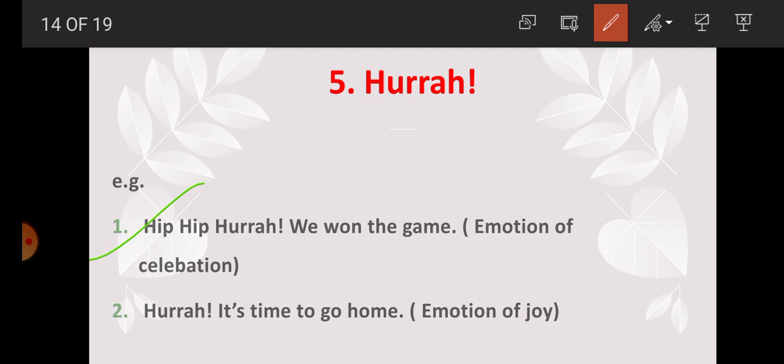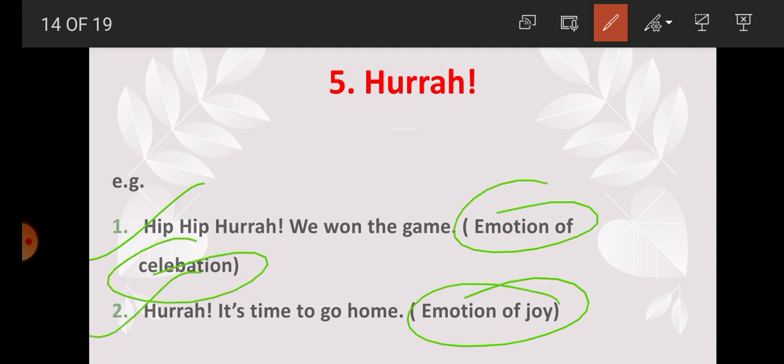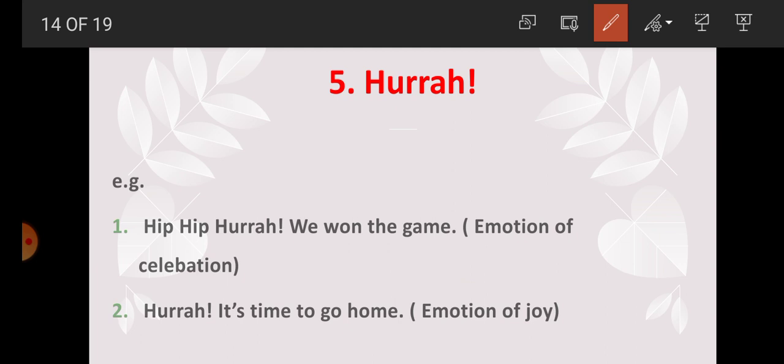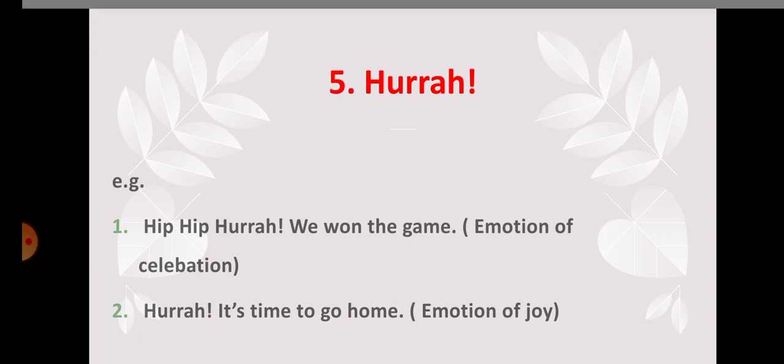So it expresses the emotion of joy. So we have got, students, that hurrah also expresses different types of feelings, sometimes of celebration, sometimes of cheering, sometimes of joy. So different types of interjections are used for expressing different feelings in different senses.